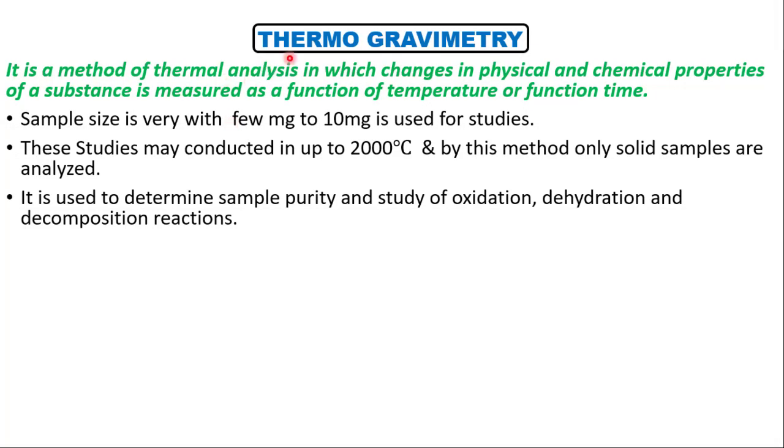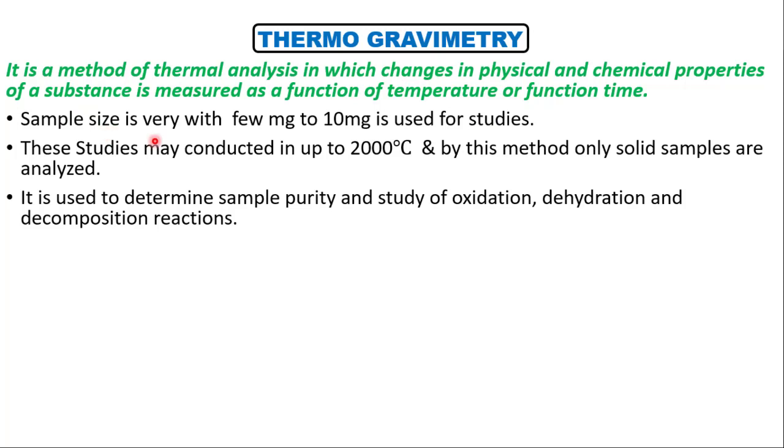First one, thermogravimetry. It is a method of thermal analysis in which changes in physical and chemical properties of a substance are measured as a function of temperature or time. This is the definition for thermogravimetry.